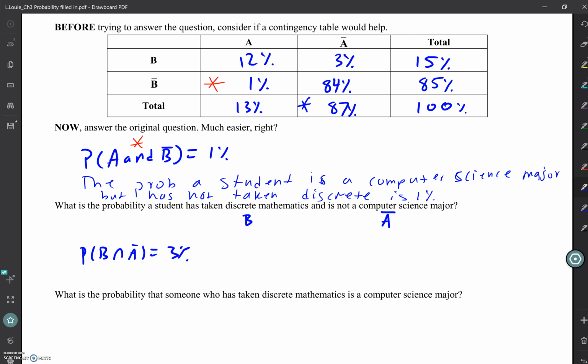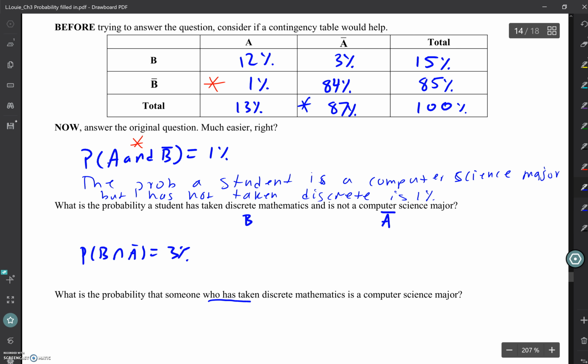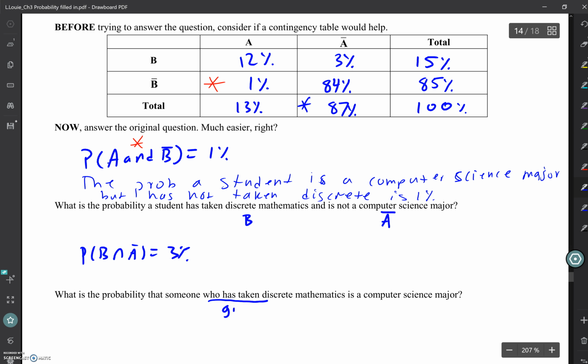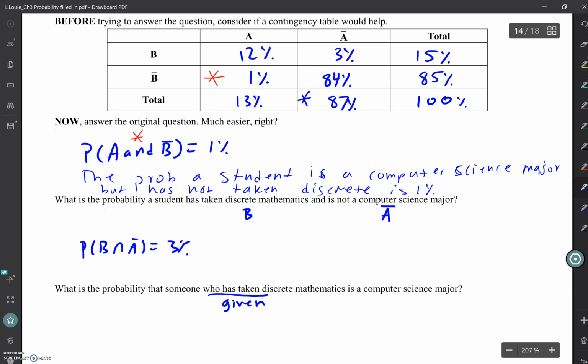What is the probability that someone who has taken discrete mathematics is a computer science major? Someone who has taken, that makes it seem like what? Like a given. Like we know that has happened. So we know they've taken discrete mathematics. What's the probability that they are a computer science major?